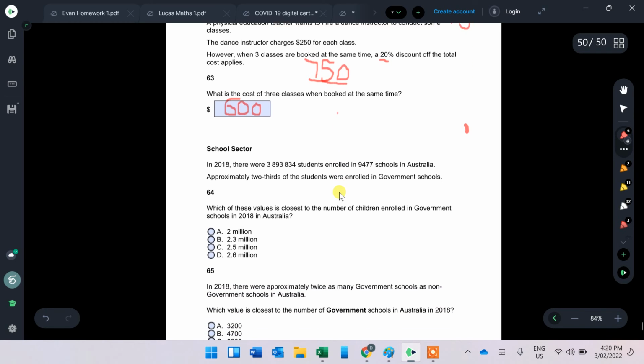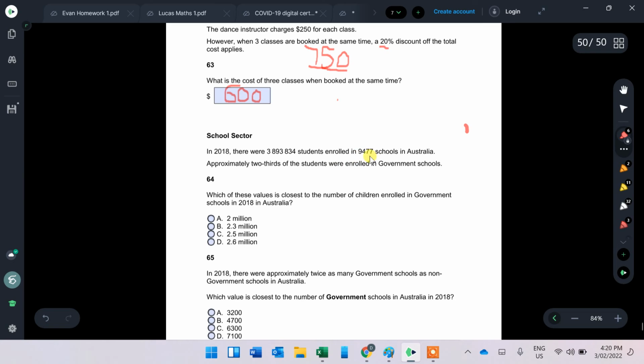64. There's about 4 million students in 9,500 schools. Apparently 2/3 were enrolled in government schools. Which of these is closer to the number? Well, I know that this is very close to the number 39, like as in 3.9 million. So that's 3.9 million.